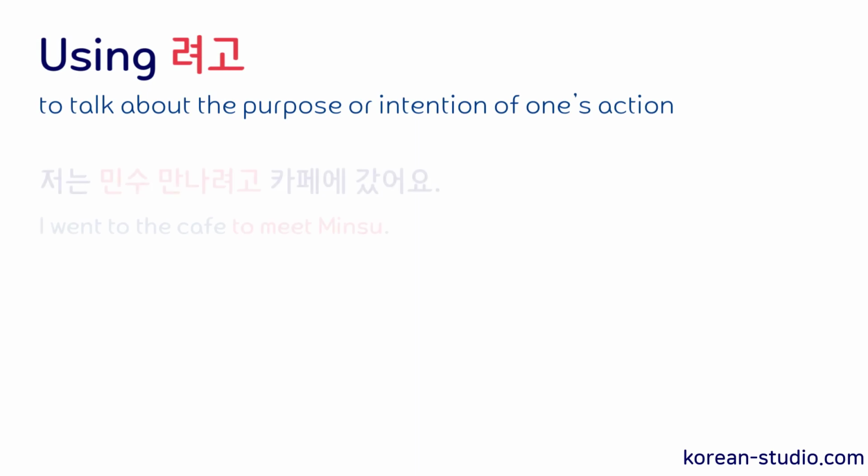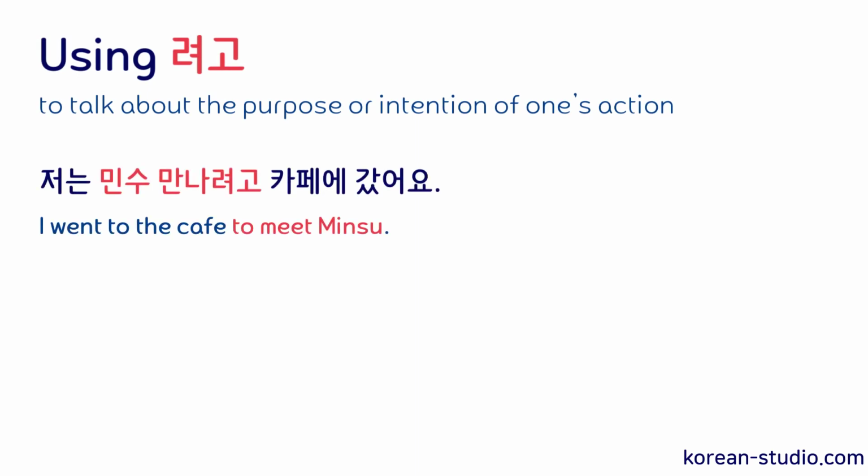Okay, so that's how we use 러 to talk about the intention or the purpose of our movement. Let's now take a look at how we use 려고. In essence, 려고 functions in a similar way to 러. We use 려고 to talk about the intention or the purpose of our actions. Let's first take a look at an example sentence. 저는 민수 만나려고 카페에 갔어요. I went to the cafe to meet 민수.